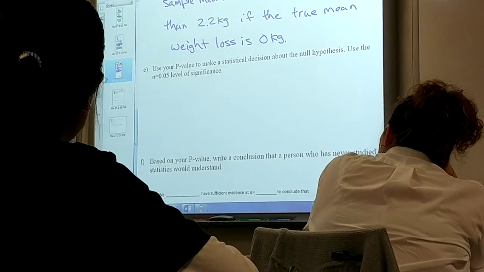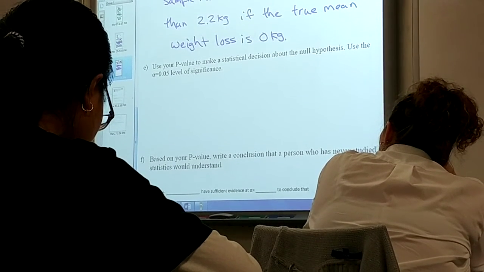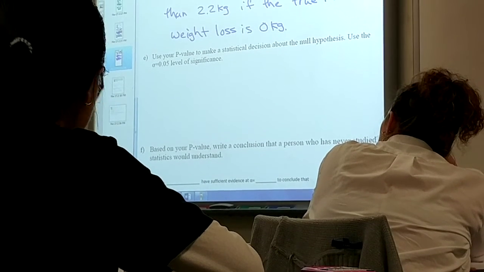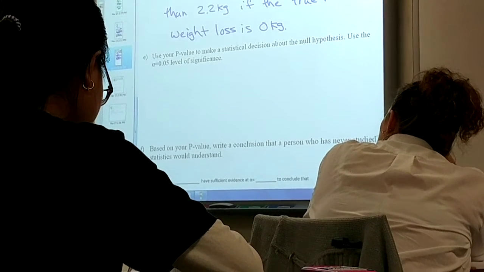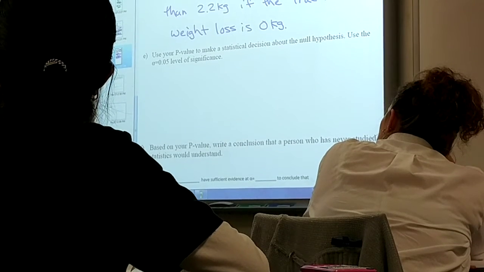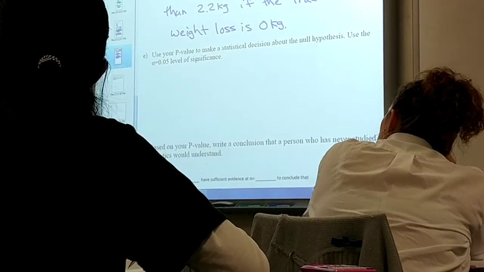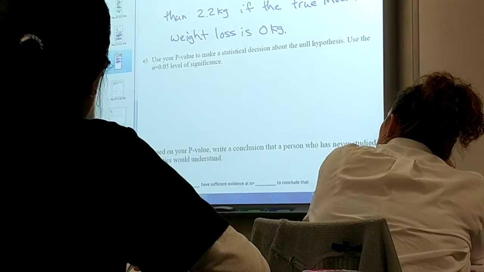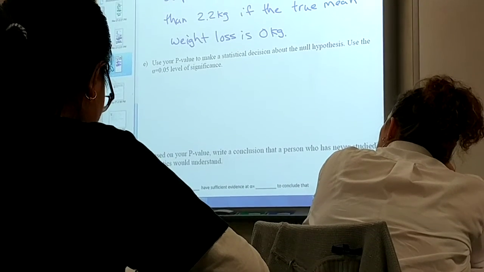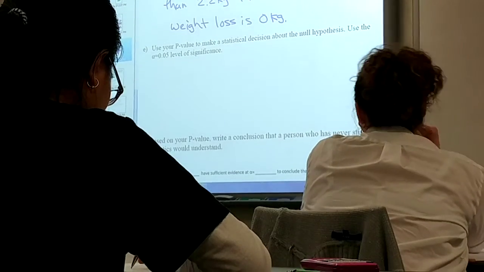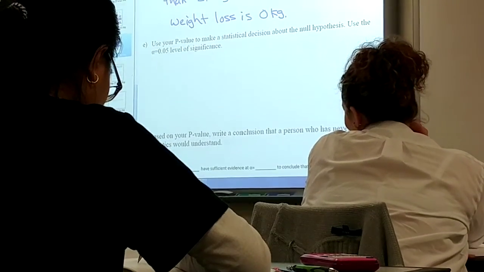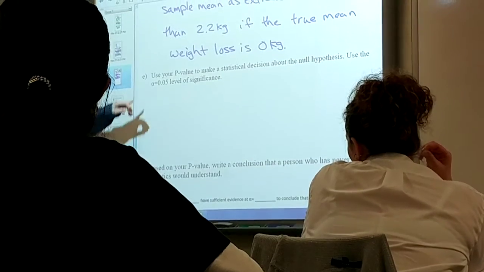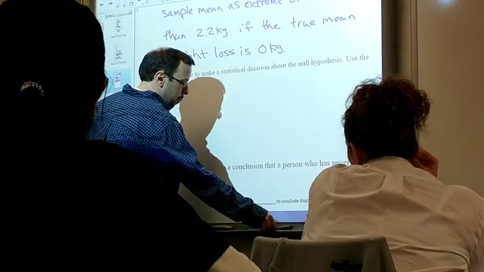But that's pretty much what it's saying. If the p-value is low, you're going to reject the null hypothesis. But an easier way to remember it, because sometimes you're like, oh, and this was me when I took my first stats test. I was like, okay, p-value, was it P is less than alpha reject or P is greater than alpha reject? And I was trying to remember which way it was. But this is helpful. If the P is low, reject the HO. And that's where you know. So in other words, if the P is not low, you would not reject the HO. So low meaning lower than the significance level.